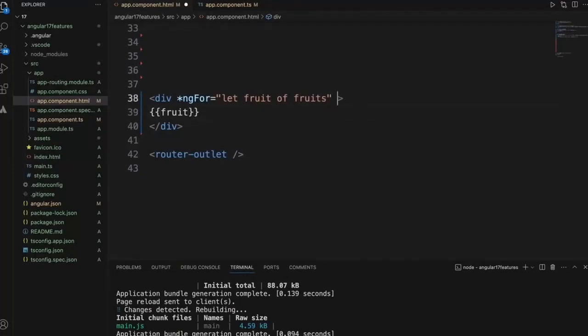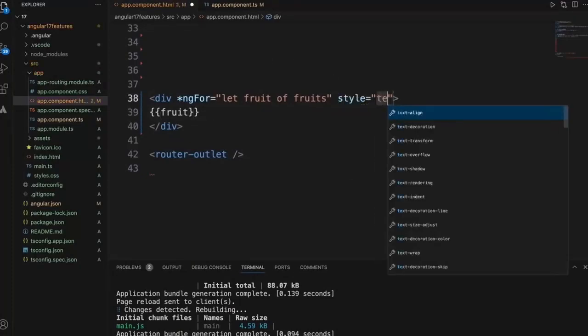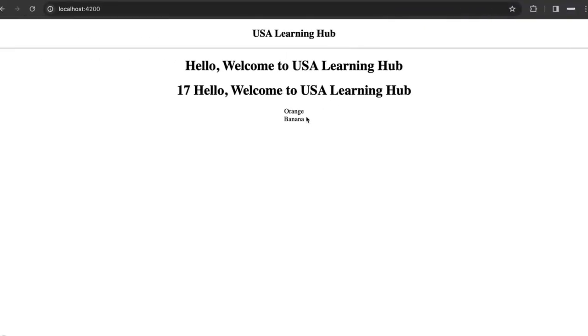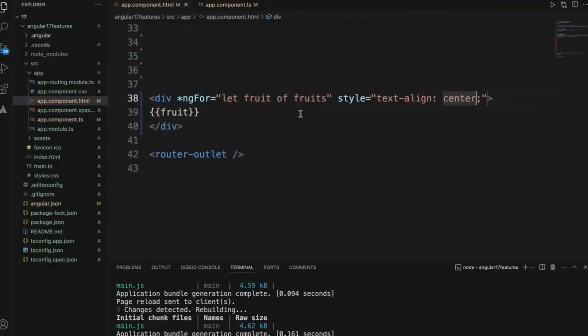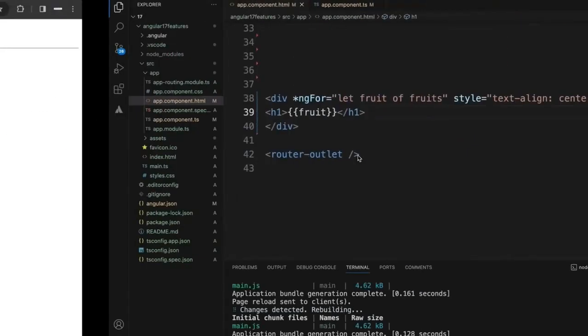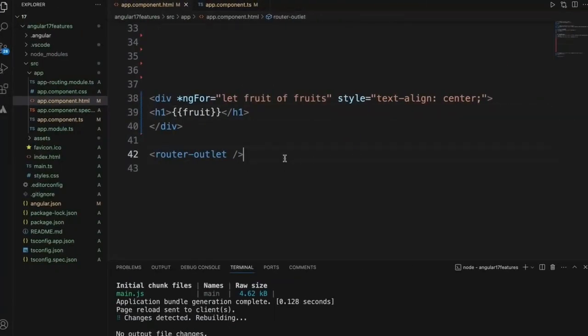Let me just set this also to be centered to view it. Also let me just change font size to see it easily. Okay. Now you see orange and banana displayed. This is the version 16 way of implementing ng-for.